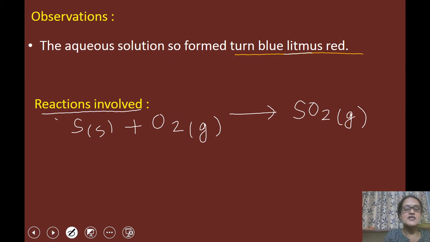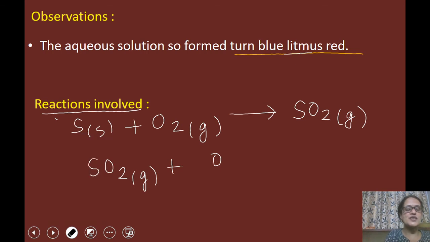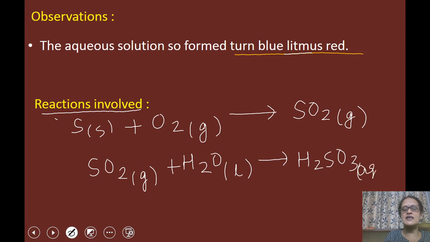Then this sulfur dioxide, when dissolved in water, so I'm writing here H2O. You know the physical state is the liquid state, so H2O, here I am writing in bracket L. So what is formed here? You will get an aqueous solution of H2SO3. I am writing here aqueous.